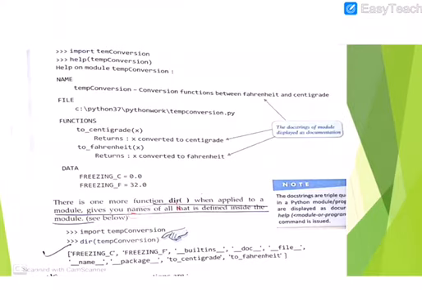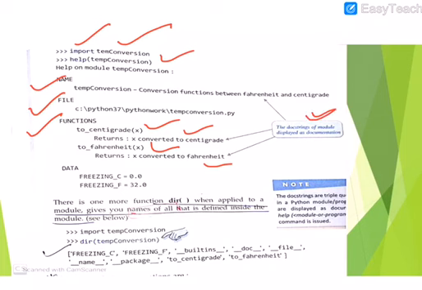Help and import command. After importing any module, if we write help and the module name, then Python will display all doc strings along with module name, file name, function names, and constants. See in the next slide: import temp conversion. You don't need to write .py, you will simply write the module name. If you write help temp conversion, it will give you the name, the file where it is saved, and the functions to centigrade and to Fahrenheit, and what they return.